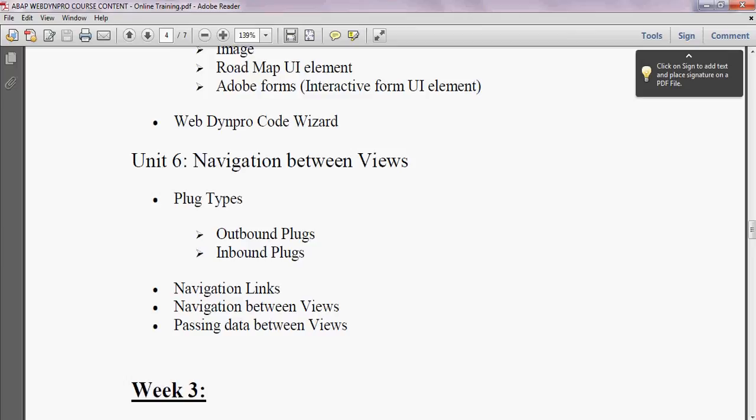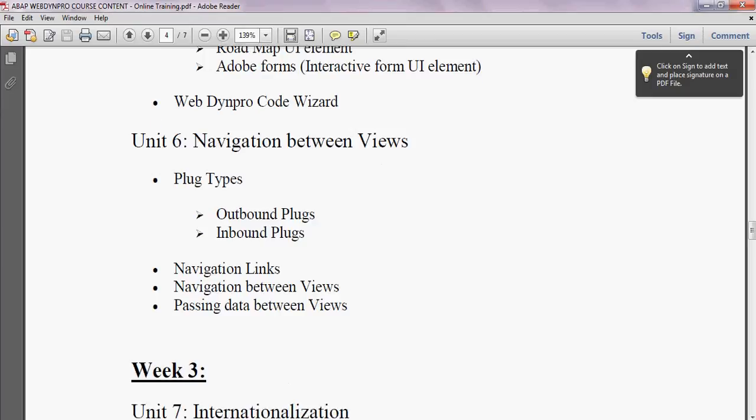To achieve the navigation between views, we have different plug types, outbound plugs and inbound plugs. And then we have to establish a navigation link. So we will be covering how to establish a navigation link, how to create an outbound plug or inbound plug, and how to establish a link between them. How we pass the data between views will also be covered in this particular unit.